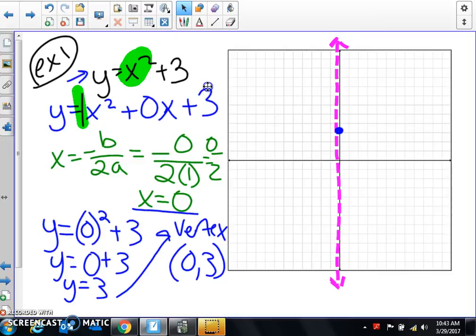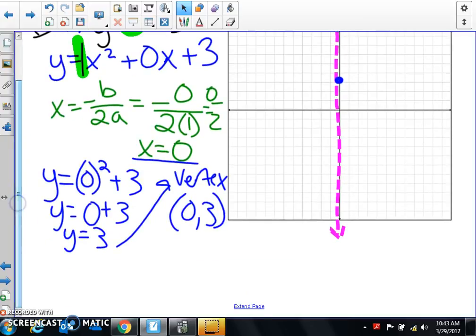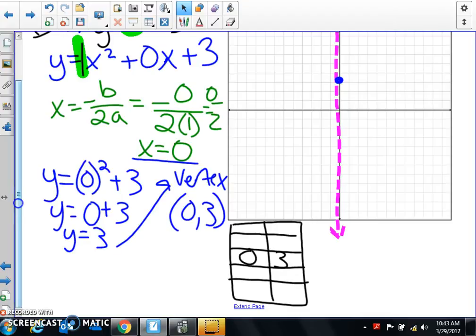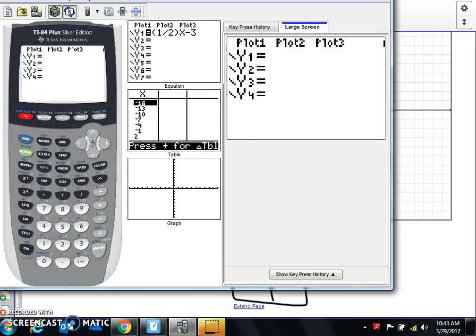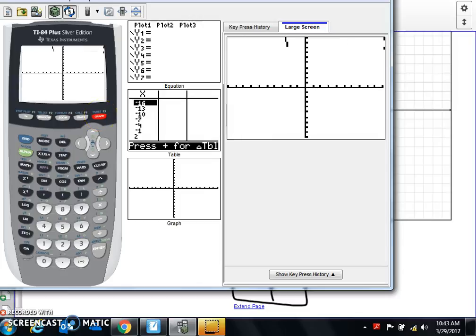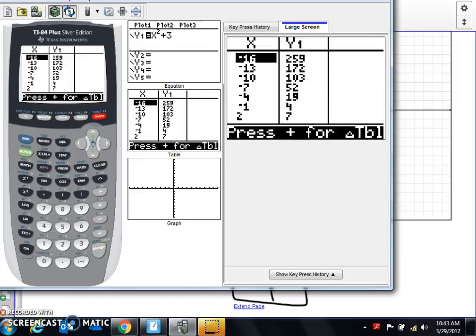So if I go ahead and do my table, I need to have 5 values. In the middle, I'm going to put my vertex, which is 0, 3. Remember, they had to be symmetrical. So now, if I go to my calculator, I put in my equation, which was, make sure you take off your inequals app, guys, if you haven't done that yet. So it's x squared plus 3. Okay, and I can look at the graph if I want to. Yep, look, it's pointing up like I thought. And then I can go to second table, and I can find the rest of my points.